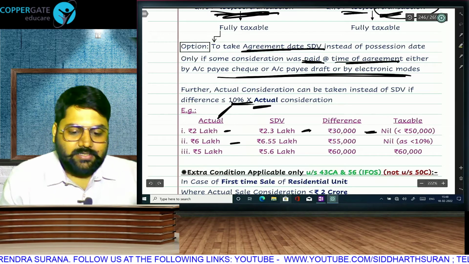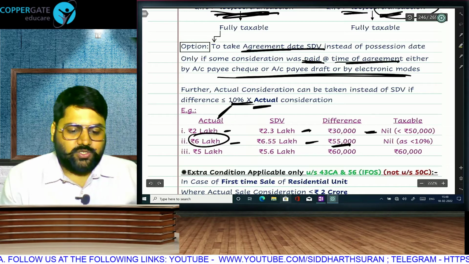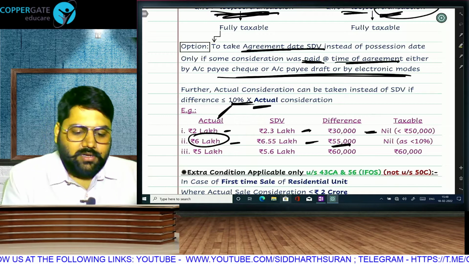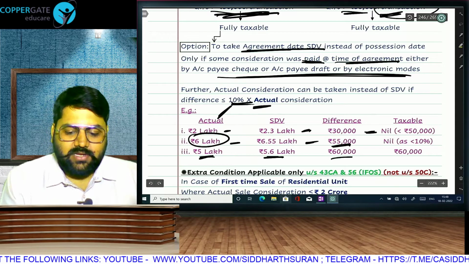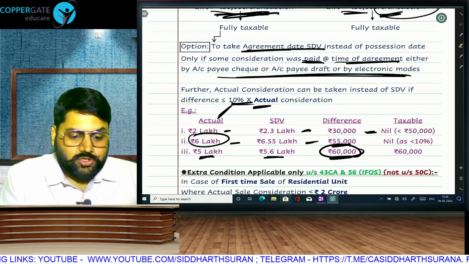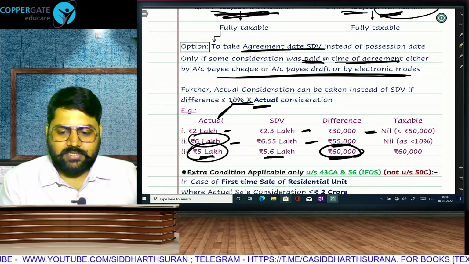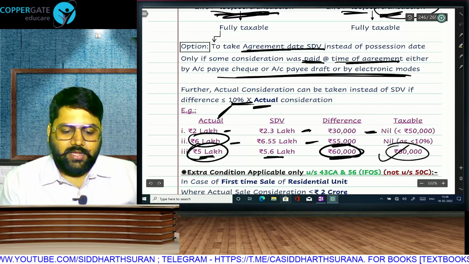Let's see this, 6 lakh, 55,000: more than 50, but it is less than 10% of actual. You always apply on actual. Now 5 lakhs, 60,000. Is this different? More than 50,000? Yes, sir. Is it also more than 10% on actual? We always apply on actual. Yes, sir. Then this 60 will be fully taxable.